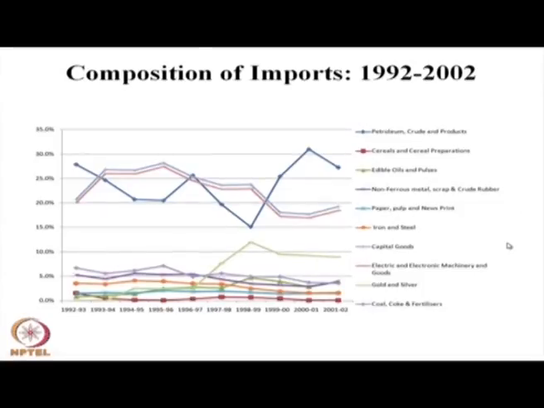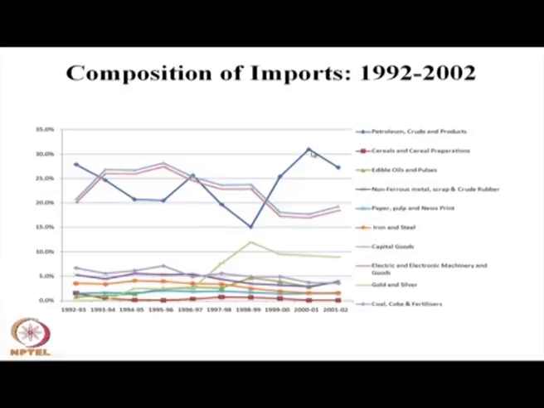Over the years, if you see the data for the 10 years from 1992 to 2002, the major part of our import is crude oil. If you see this line, nearly 30% of our import basket is crude oil. Though it declined in 1998-99, recently it has increased significantly.